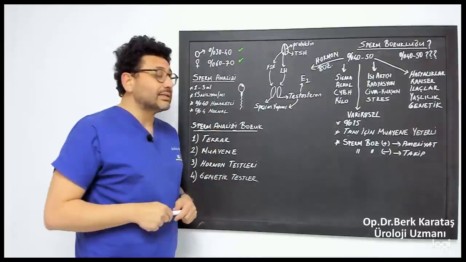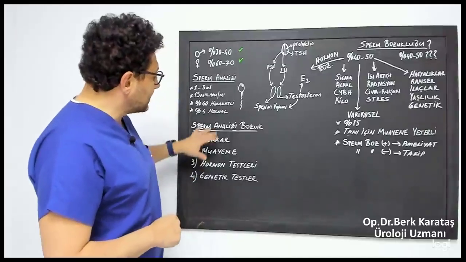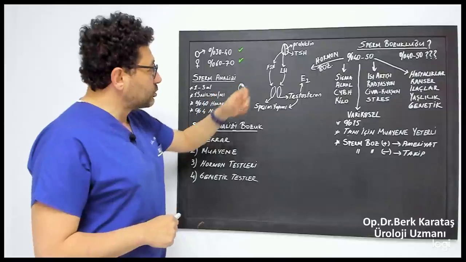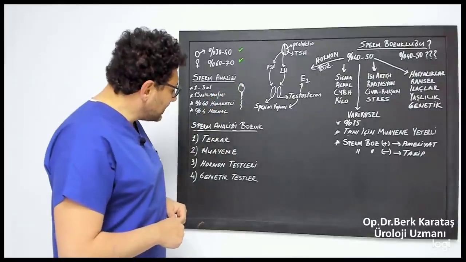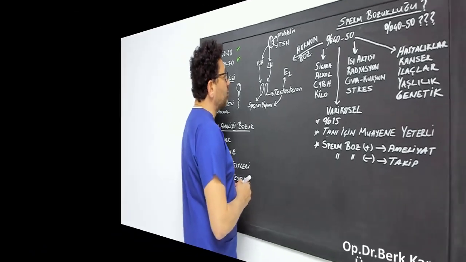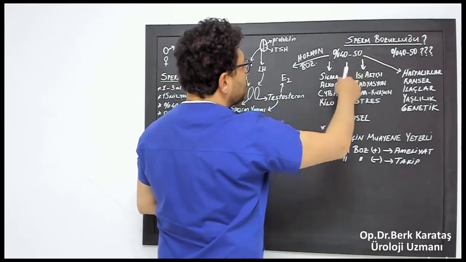These are the main points. Now, before moving on to these hormone disorders, the first thing we need to know is this: if there is a sperm disorder, it means that we will not find any cause at a rate of 40% to 50%.